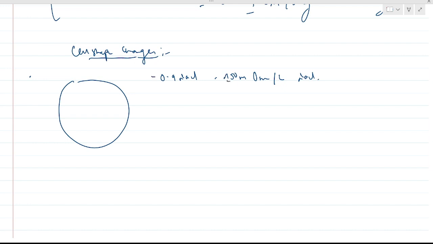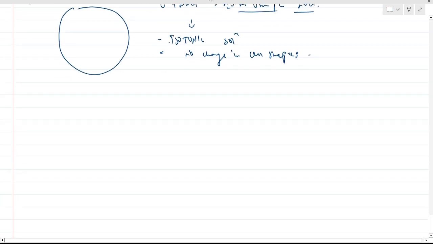Remember, this is considered an isotonic solution. In an isotonic solution, there is no change in cell shape.